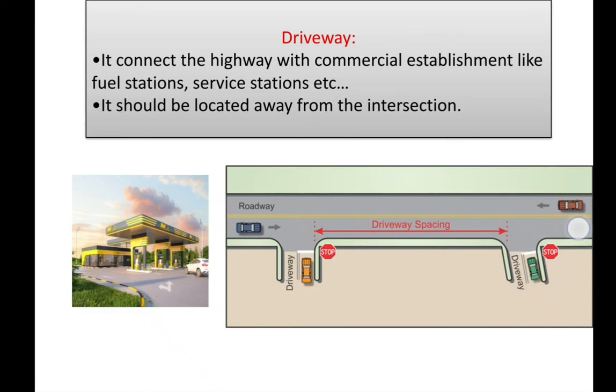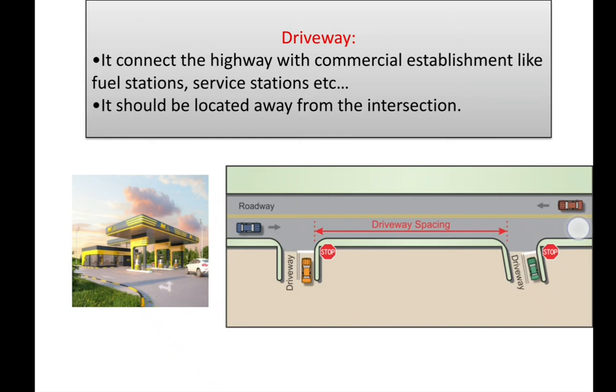Also in this case, it should be away from the intersections. Why are we saying it should be away from the intersection? Because if you take the vehicle towards the driveway, the vehicle speed will be reduced. At that time, in some junctions, traffic blocks will be there automatically in intersections, usual traffic blocks. So if we combine these driveway blocks and also intersection blocks, it will be a bigger block. To avoid those traffic blocks, the driveway should be away from intersections.